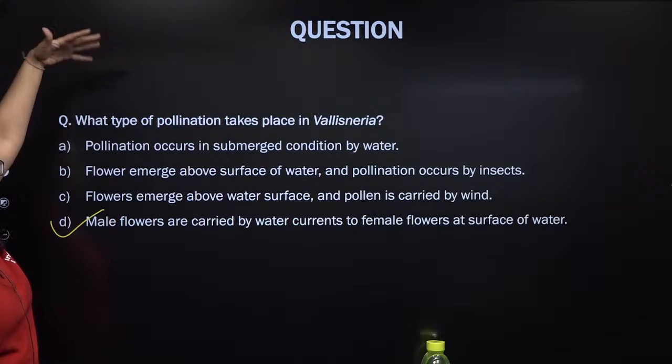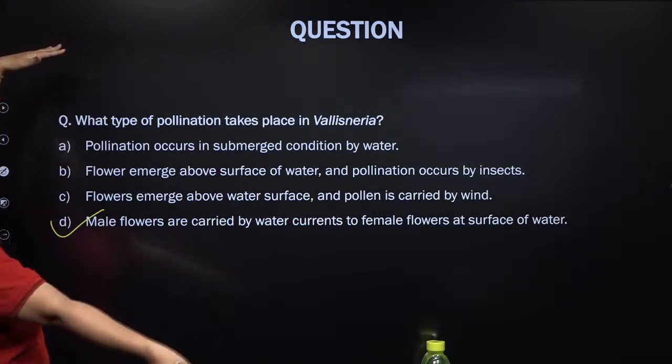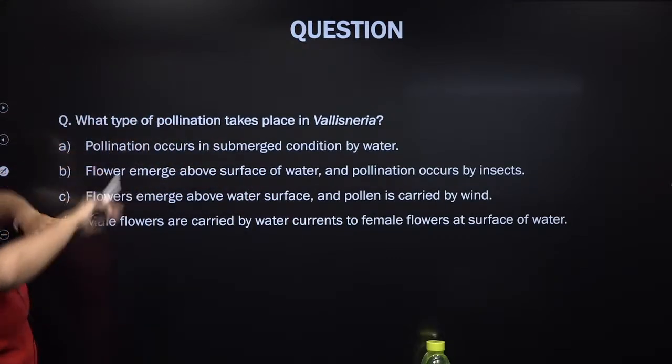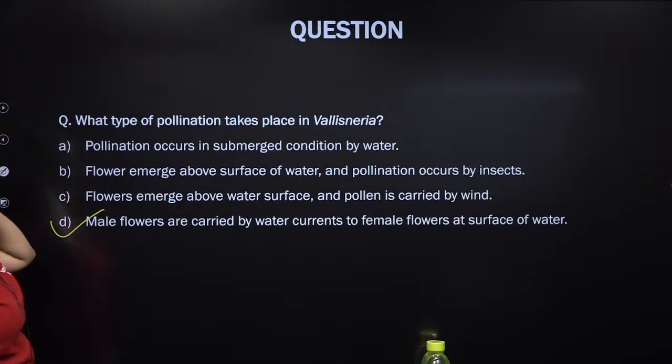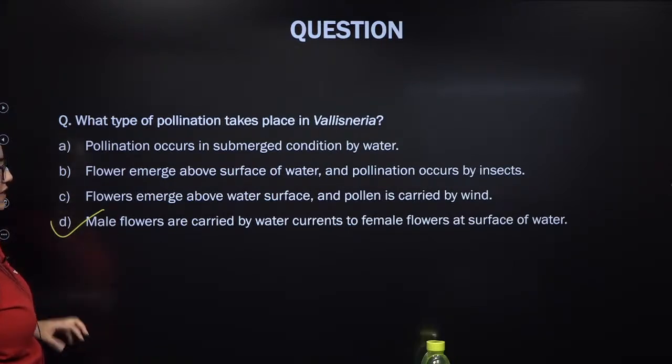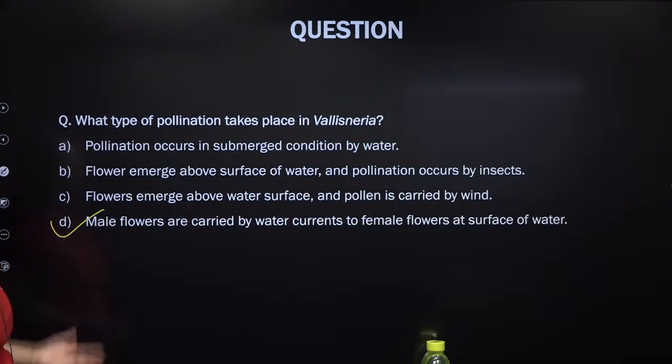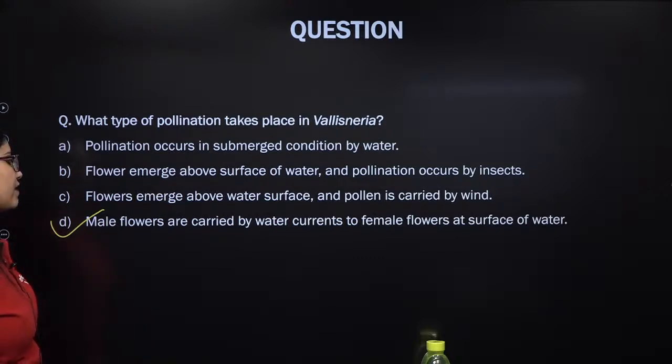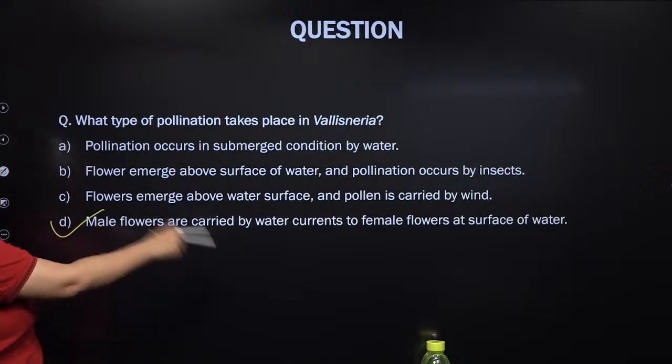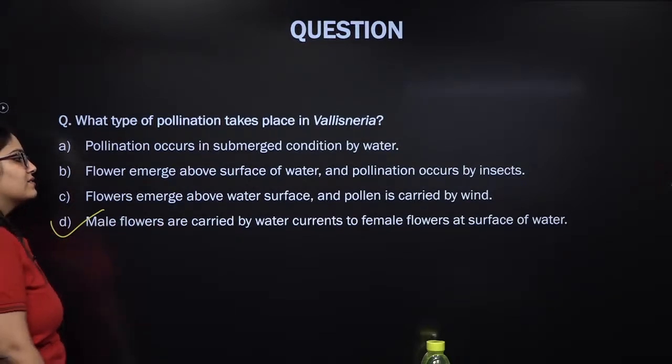The male flower will try to reach the surrounding area of the female flower of Vallisneria, right? And if they come in contact, pollination will take place. Male flowers have the pollen grains, so they are carried by water current to the female flower at the surface of the water.